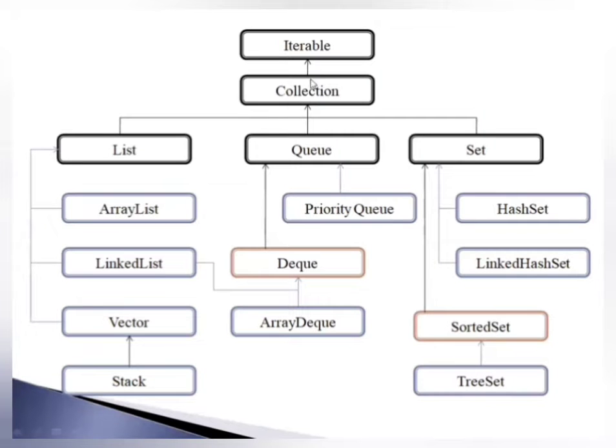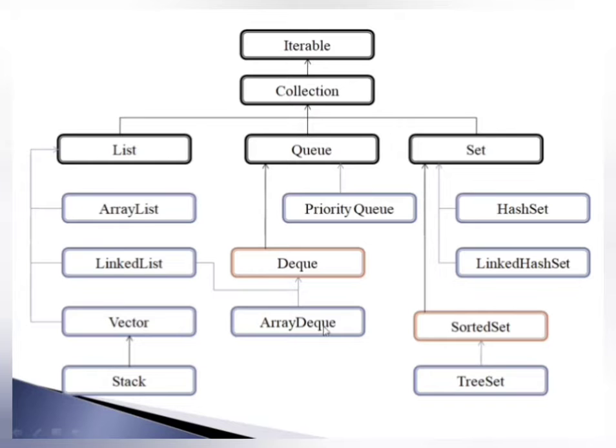And the main Collection interface is extended by the Iterable interface. So ArrayList, LinkedList, and Vector or Stack, these are the classes. Vector, LinkedList, and ArrayList implement the List interface, and the Stack class extends the